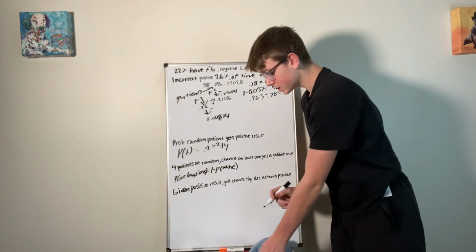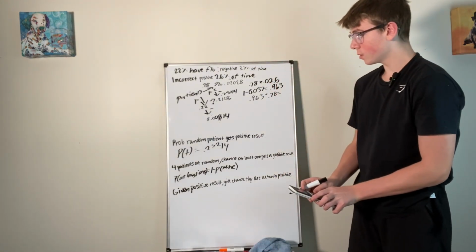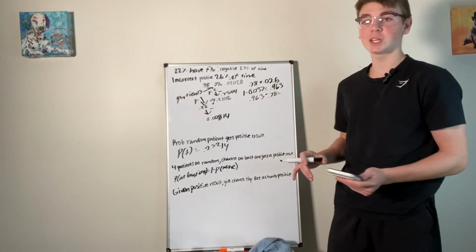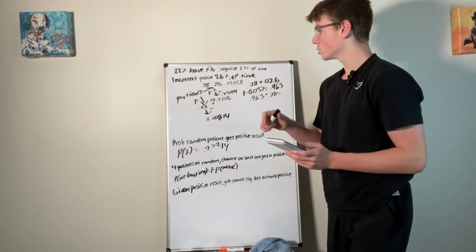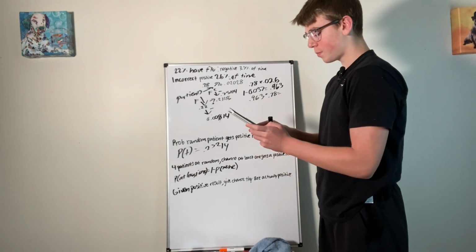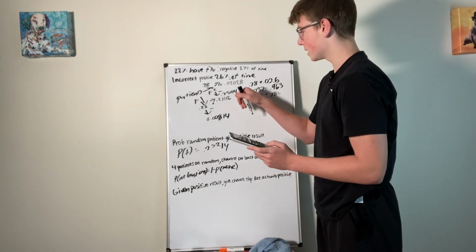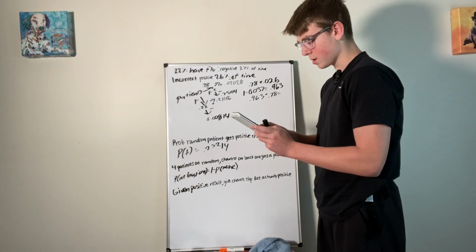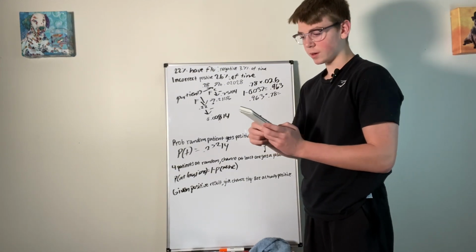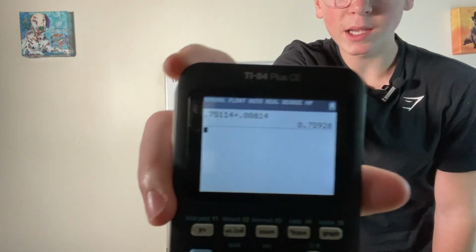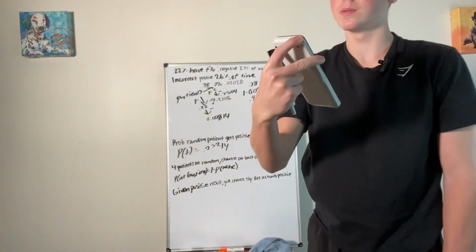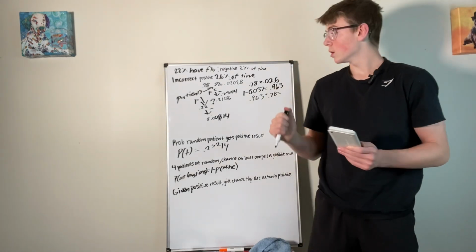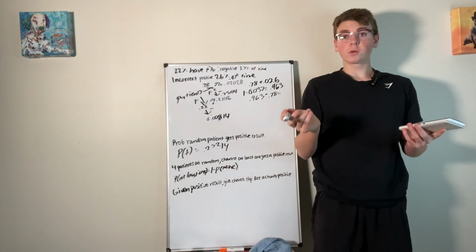Okay, so the chance none of them get a positive would be, let's find the chance they get 1 negative result. So this would be 0.75114, this is negative, and then this is negative, plus 0.00814, and that'll give us 0.75928. Then, again, we're saying like the probability of 1 coin flip, right?